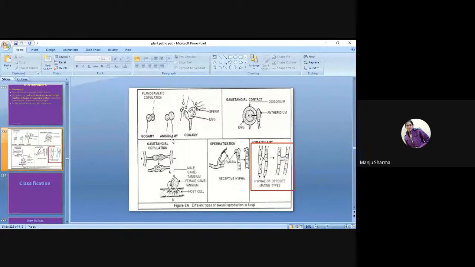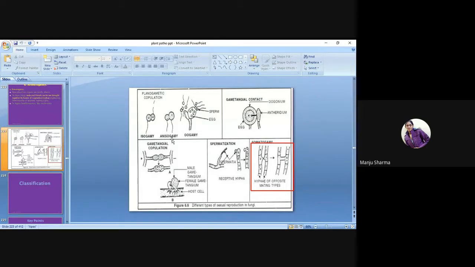And then oogamy, that means the sperm is attached to the egg. Then gametangial contact, where the cells, egg and sperm, just come in contact with each other.